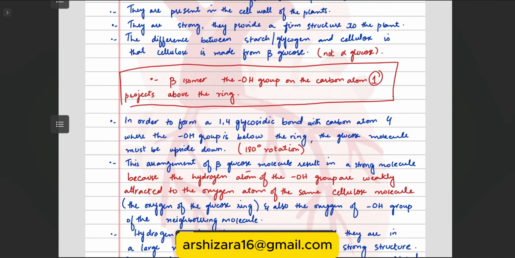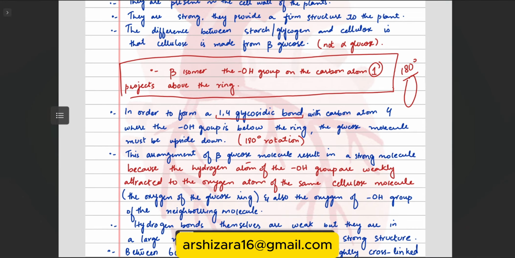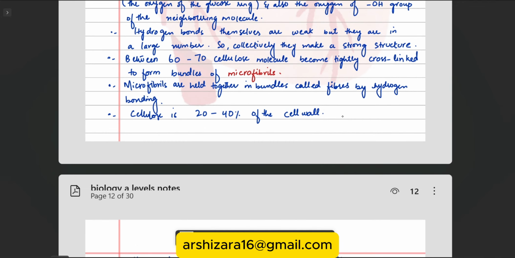What happens here is the bonding is similar. It is a 1,4 glycosidic bond which is forming. But in order for this bond to form, one of the molecules has to rotate 180 degrees. You can see there's a space here, I'll show you.